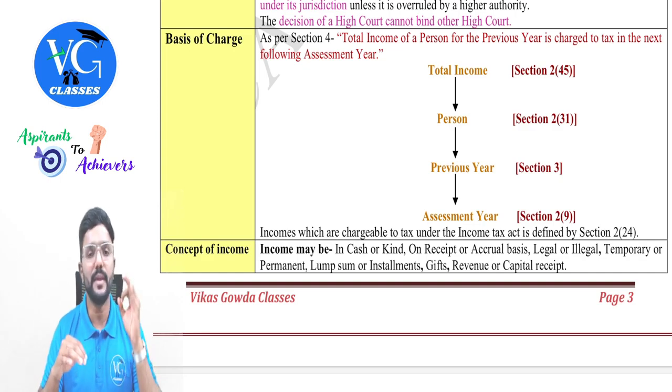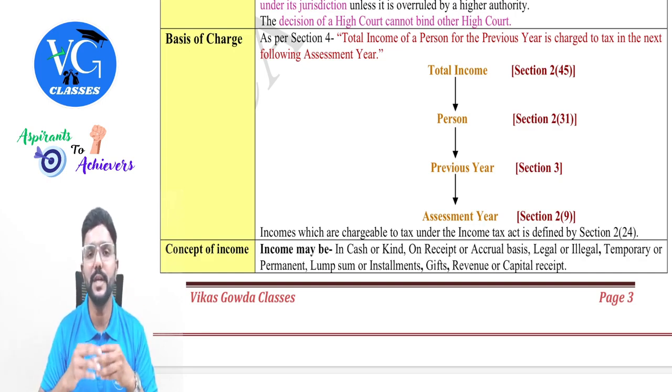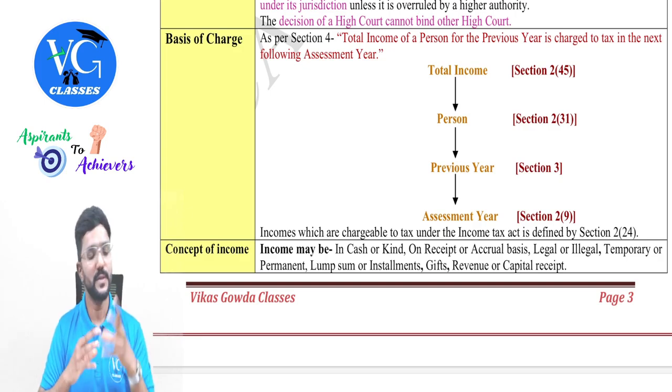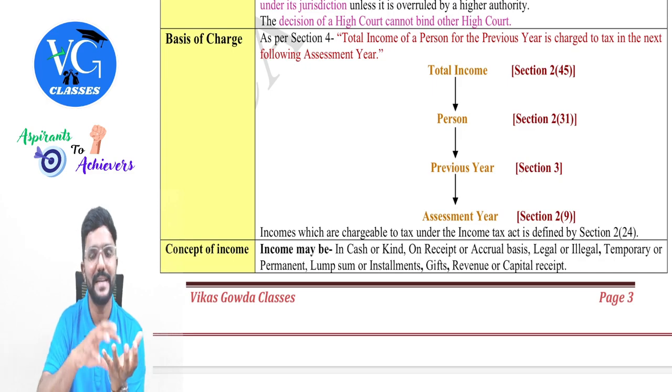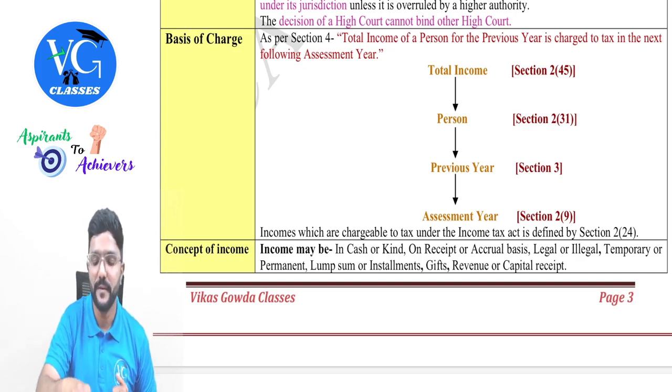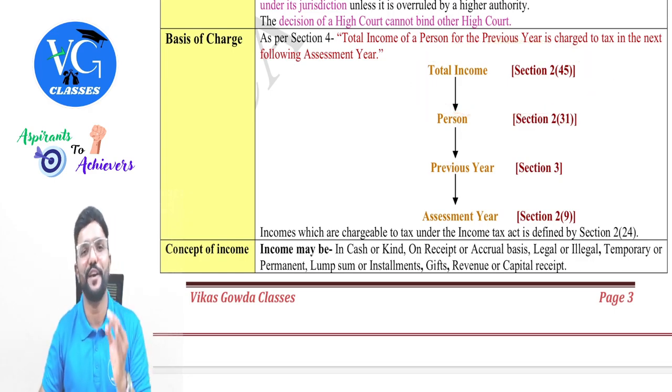As per section 4, the total income of a person for the previous year is charged to tax in the next following assessment year. So income earned by a person during the previous year will be taxable in the assessment year. We need to understand various terms here, one by one. First one, total income, which is defined in section 2 clause 45.